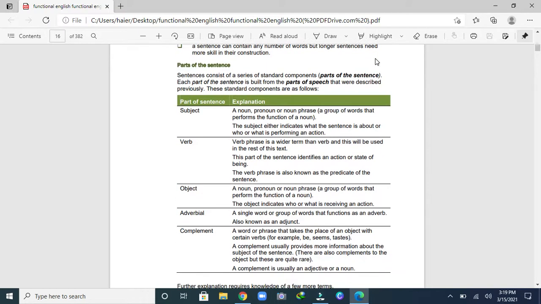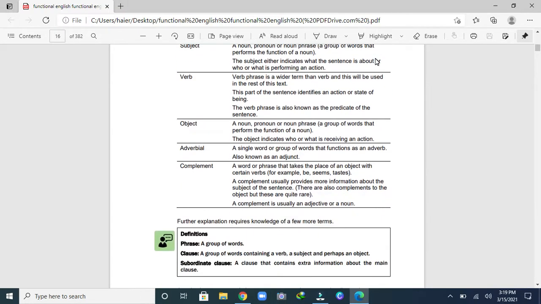Okay, now adverbial: a single word or group of words that functions as an adverb, also known as an adjunct. Got it? So an adverbial is a single word or group of words that functions as an adverb, wherever you have the relevant features of an adverb.